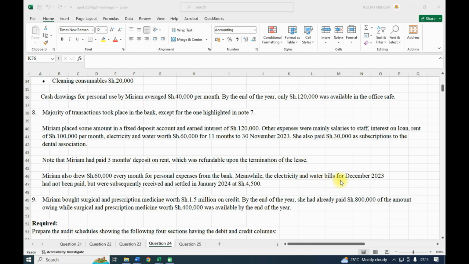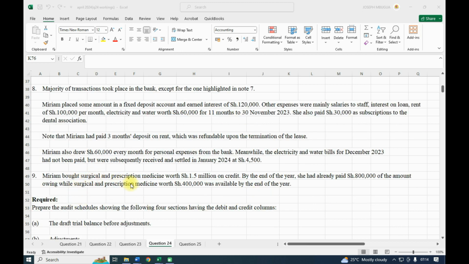Meanwhile, the electricity and water bill for December had not been paid, but was subsequently received and settled in January at 4,500. Miriam bought surgical and prescription medicine worth 1.5 million on credit by the end of the year. She had already paid 800,000 of the amount owing, while surgical and prescription medicine worth 400,000 were available by the end of the year.